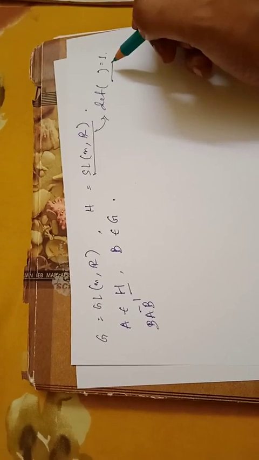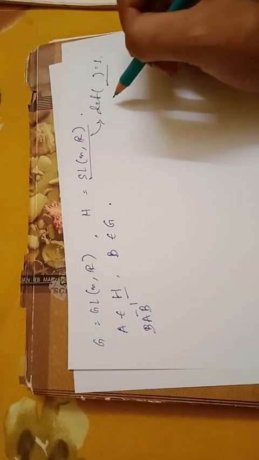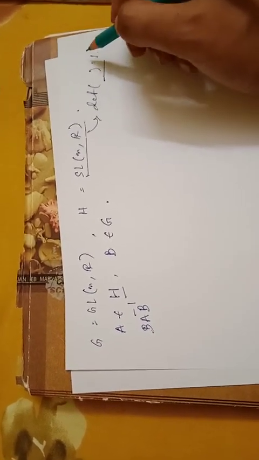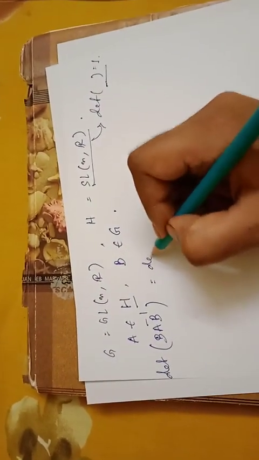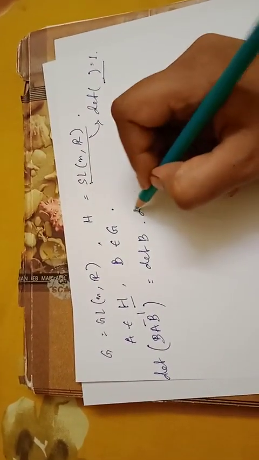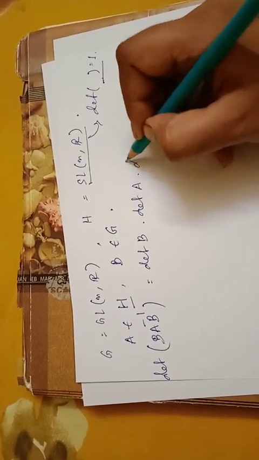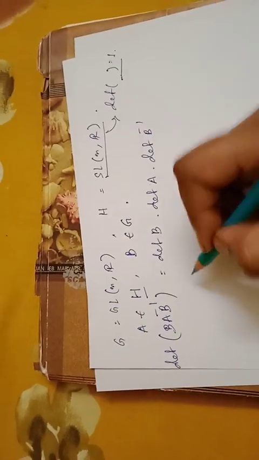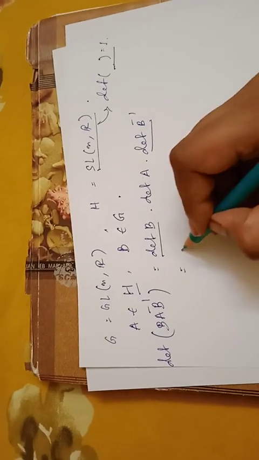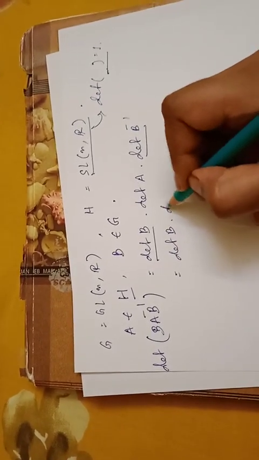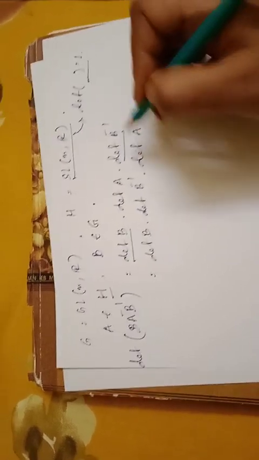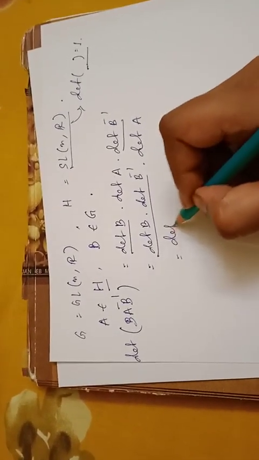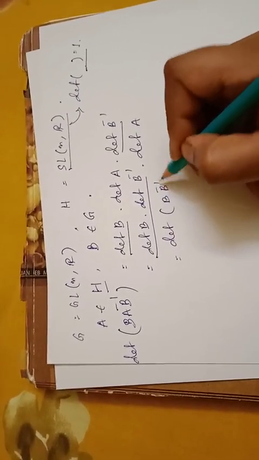If it satisfies this property, then it will belong to SL(n,R). So let's start with the determinant of this thing. Applying the determinant property, this means determinant of B inverse, putting this and this together, now this can be written as determinant of BB inverse.